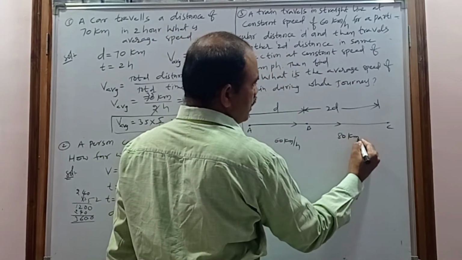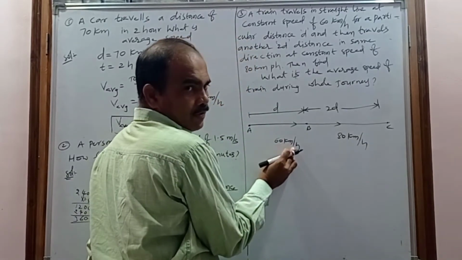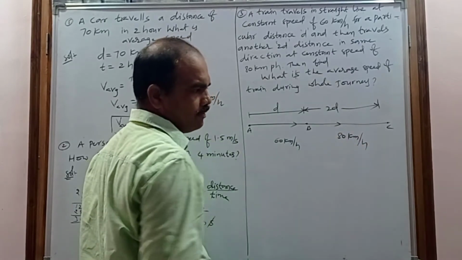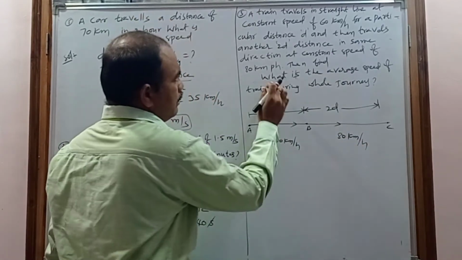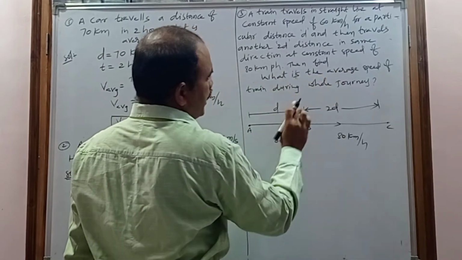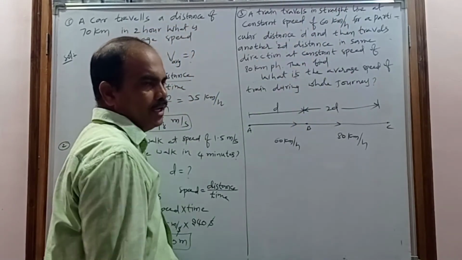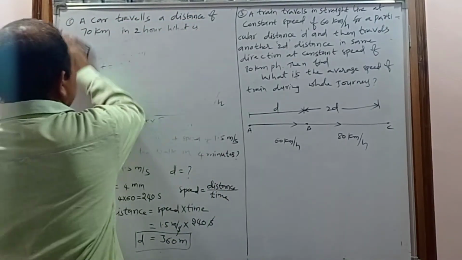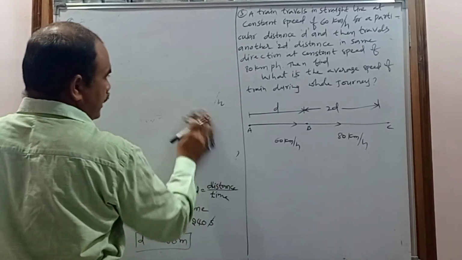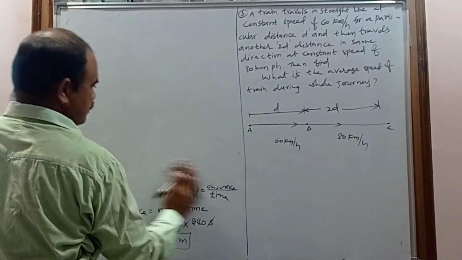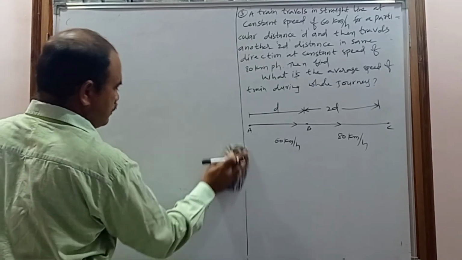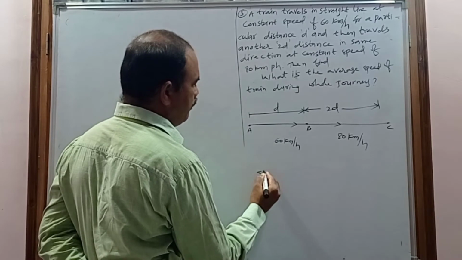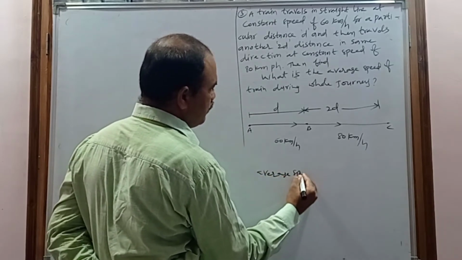It does not continue with 60 km per hour. This 2d distance is covered with another speed. What is that? 80 km per hour. Then find the average speed of the train during this whole journey. How can you calculate? What is the formula of average speed?